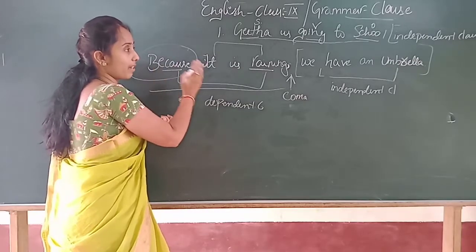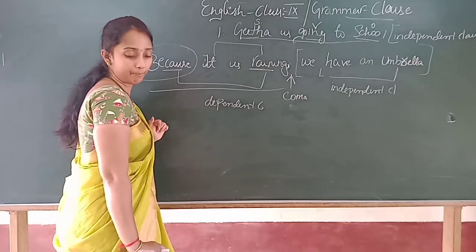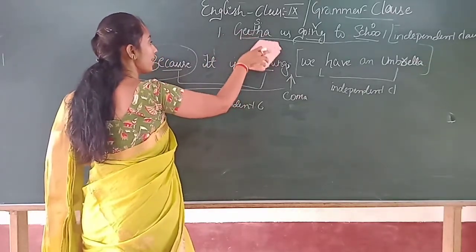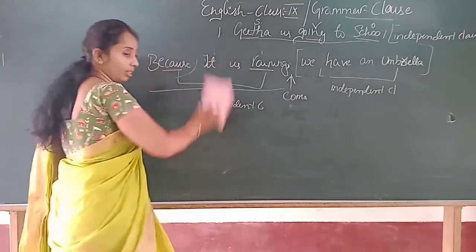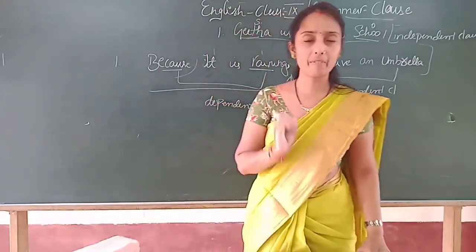Whereas if you separate it without the help of anything, then it will become independent. Is it clear, children? Is it clear? Differentiate. That is why I had given two different sentences. Now you have two independent clauses. So don't get confused. It is very easy.